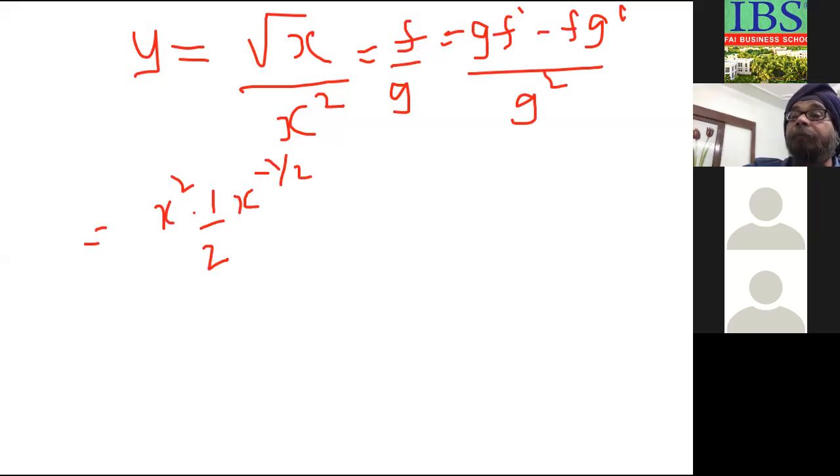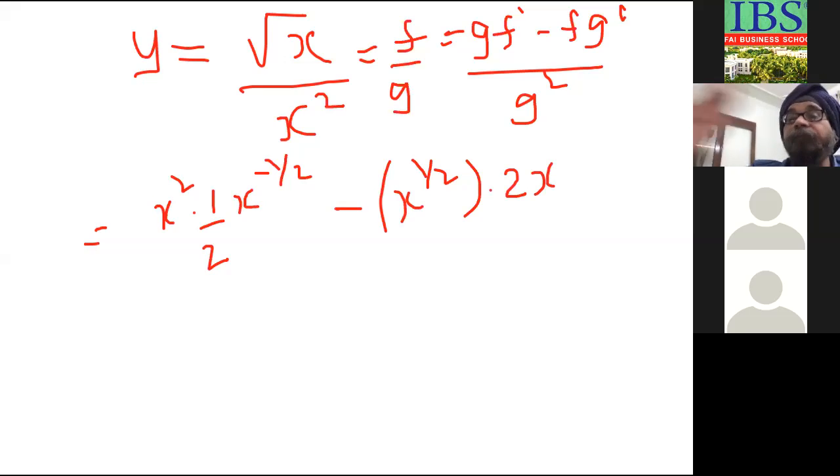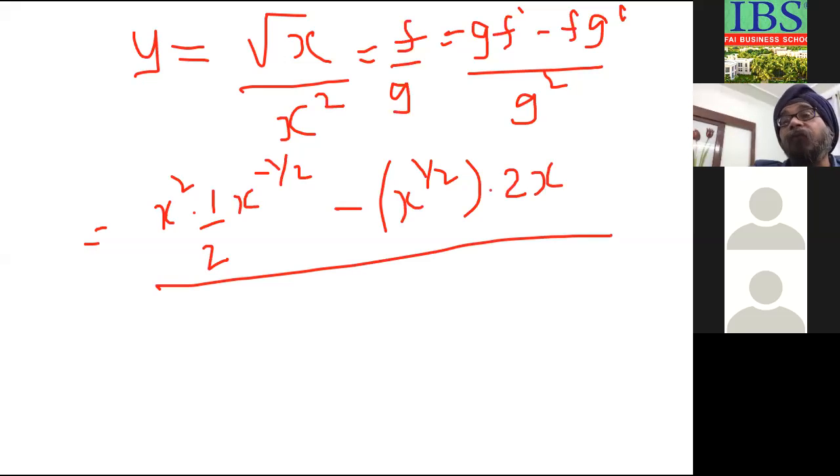Minus f as it is, first numerator as it is, that is x to the power half or under root, it is the same thing, as it is, into the differential of the denominator. The differential of x square will be 2x, divided by x to the power 4, the square of the denominator. You can leave the answer in this form, not an issue, or you can simplify.